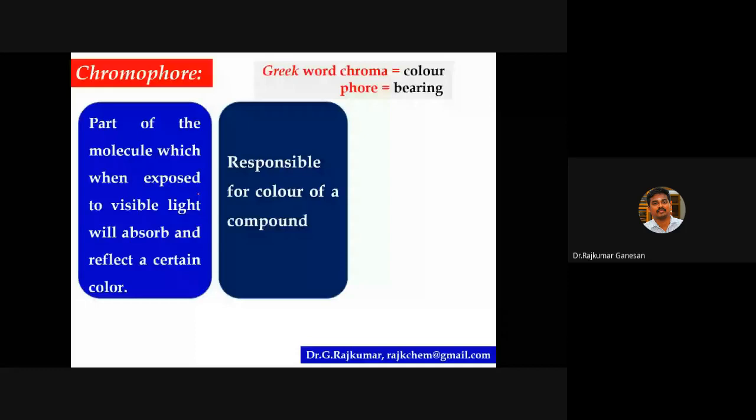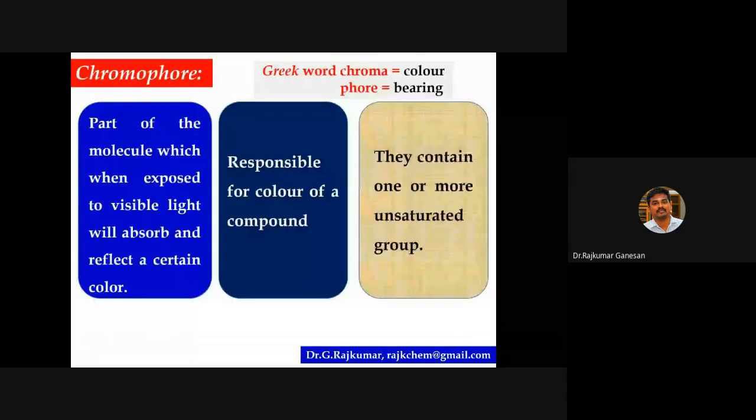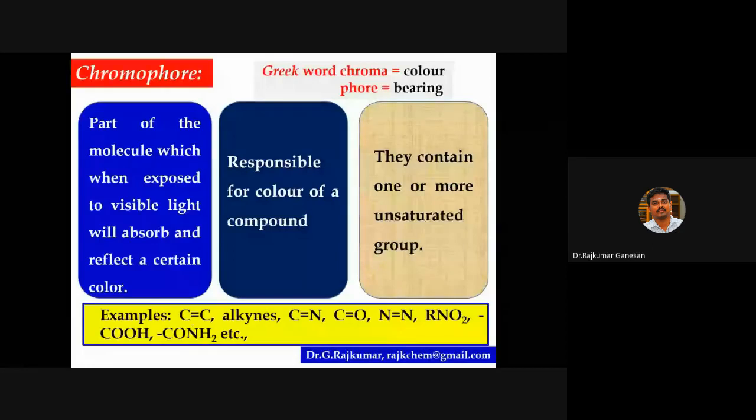They must contain one or more unsaturated groups. So for examples of chromophores, it should possess an unsaturated bond. There should be a carbon-carbon double bond. Then only will it absorb some light from the visible region and reflect a certain color.